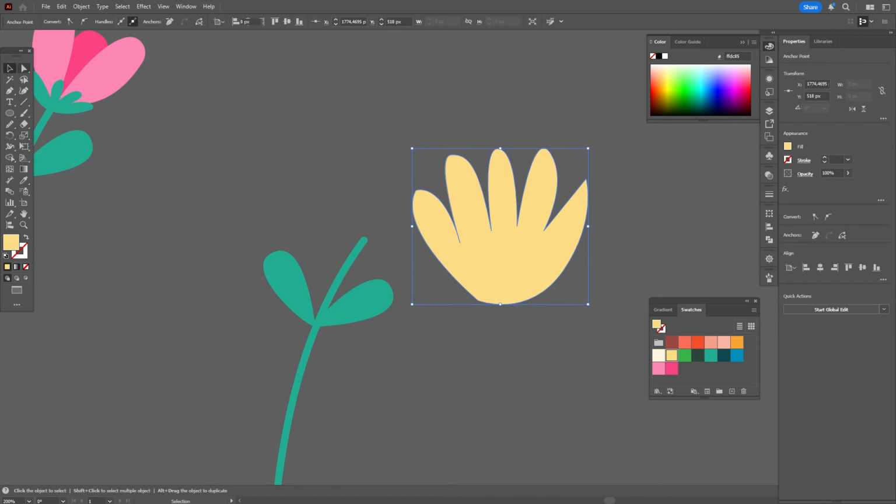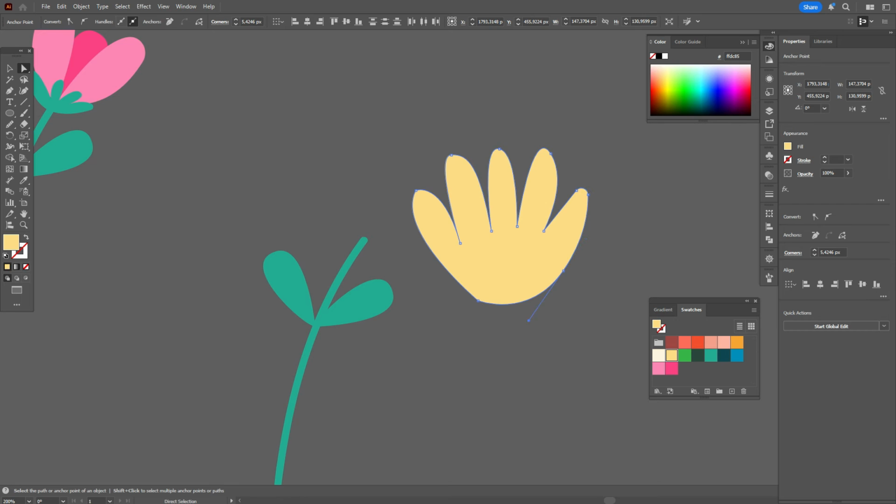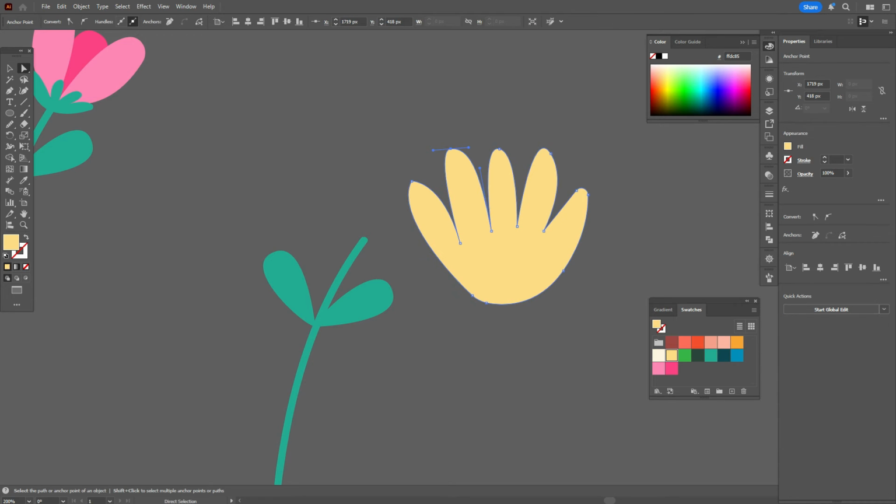Squeeze it a little, direct selection tool, round the corner if you need it. You can move points, for example like this, or you can move that points a little up. If you need it, you can round corner. You can move these points like that.